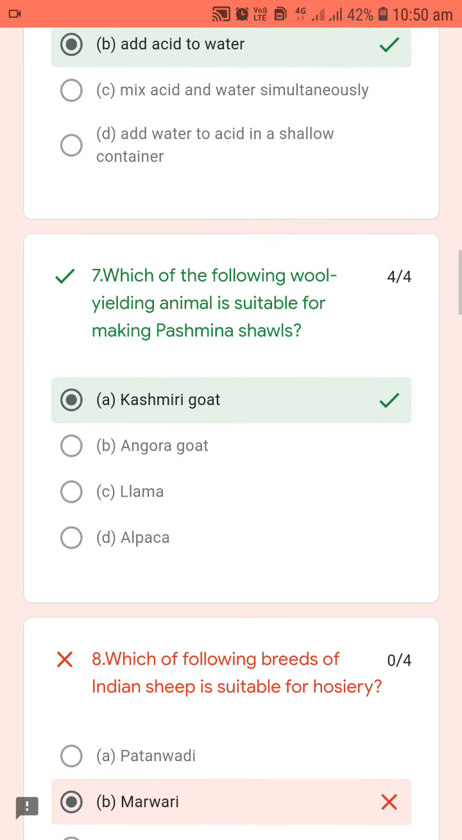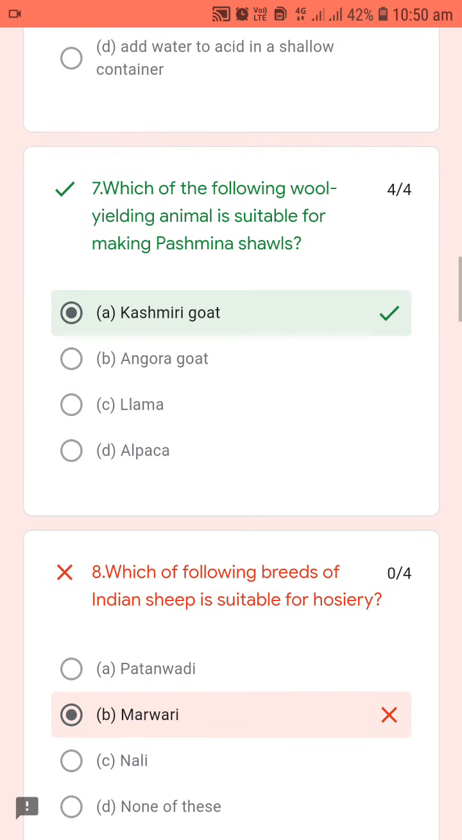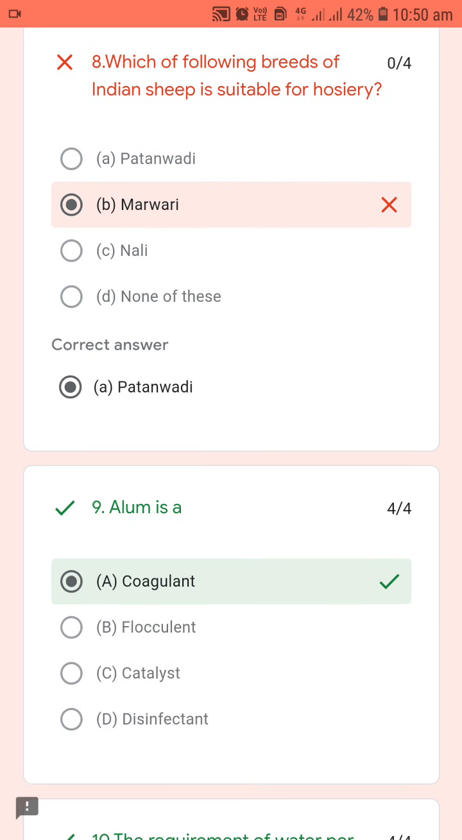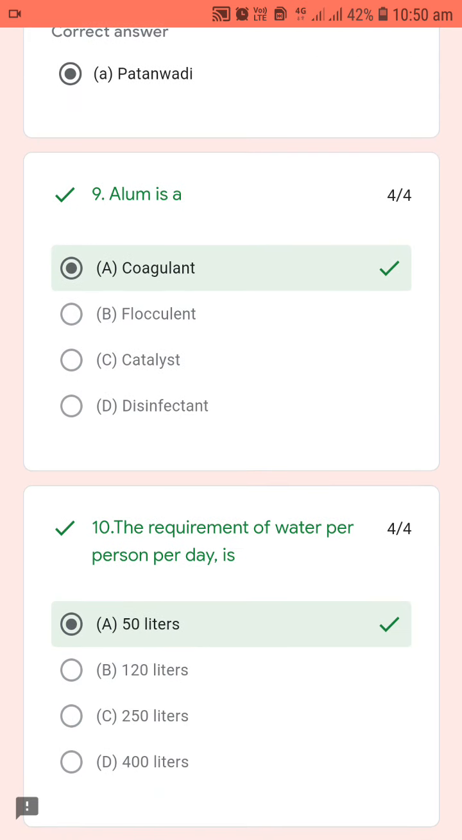Which of the following wool yielding animals is suitable for making pashmina shawls? So pashmina shawls are famous in Kashmir. So option A is the correct answer, Kashmiri goat. Which of the following breeds of Indian sheep is suitable for hosiery? Its answer is Patanwadi.